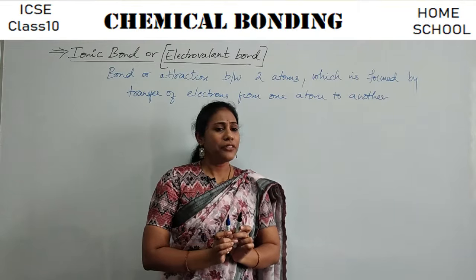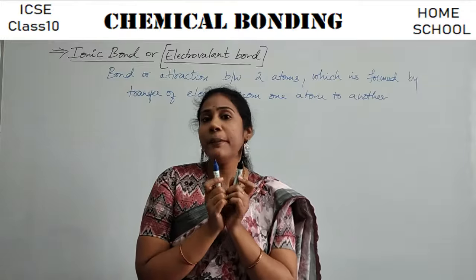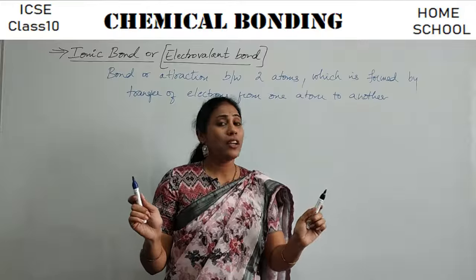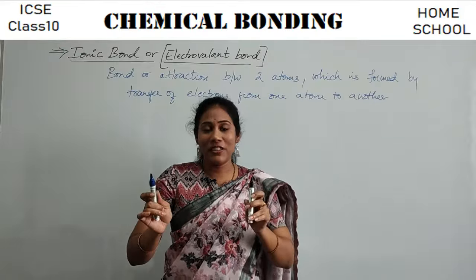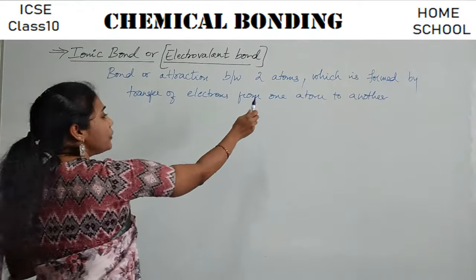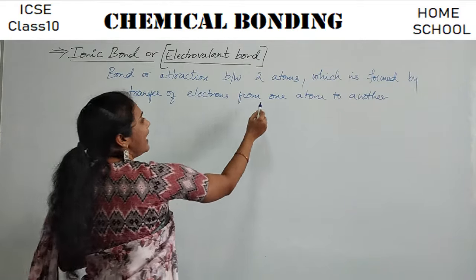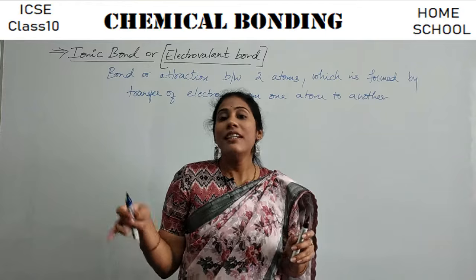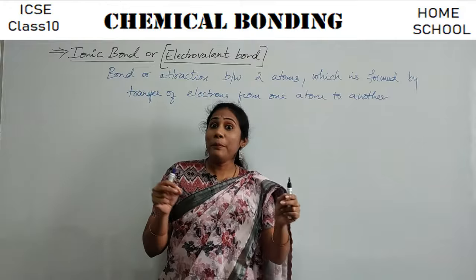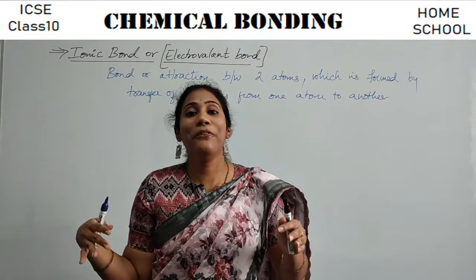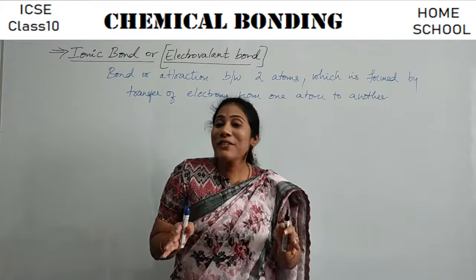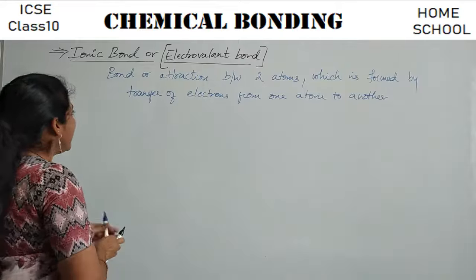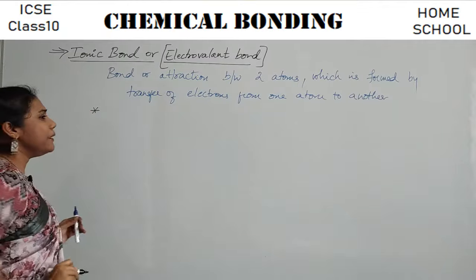Okay, and now this ionic bond can be formed between a certain set of elements, guys. All elements do not have this attraction. See, to form this attraction, one atom has to lose electron, the other atom has to take electron. Now the big question mark is, what type of atoms lose electrons, what type of atoms gain electrons, right? So this is very much essential to understand. So here I am going to tell you certain points which are very, very, very important.